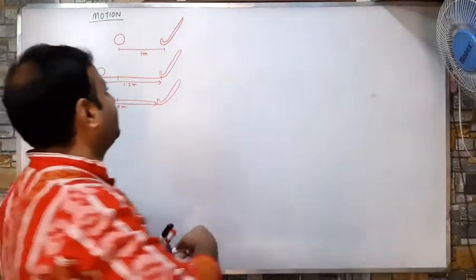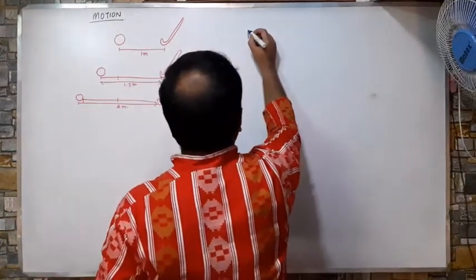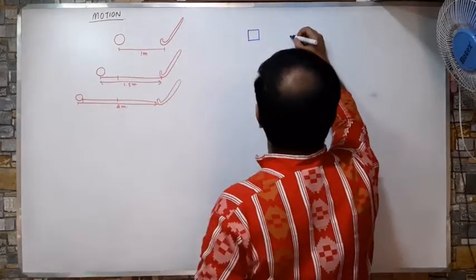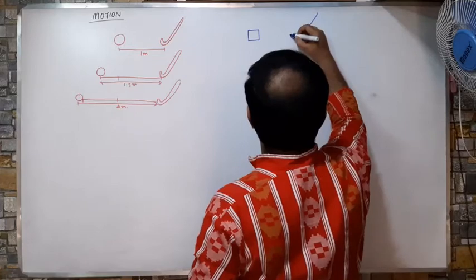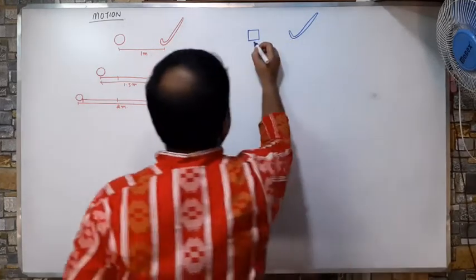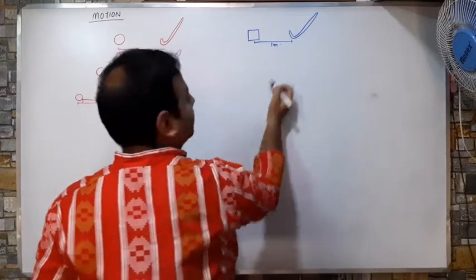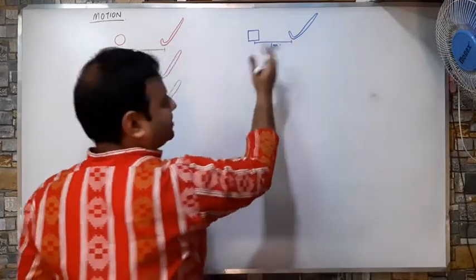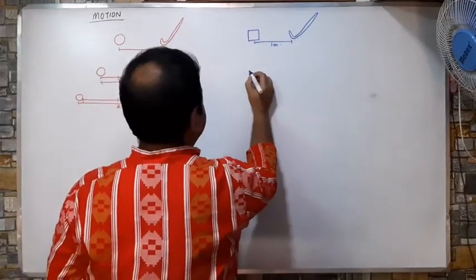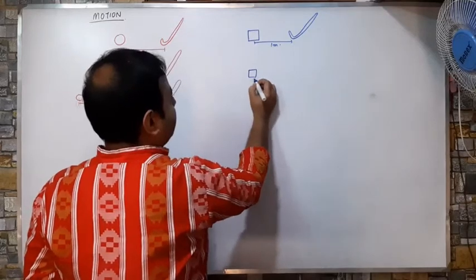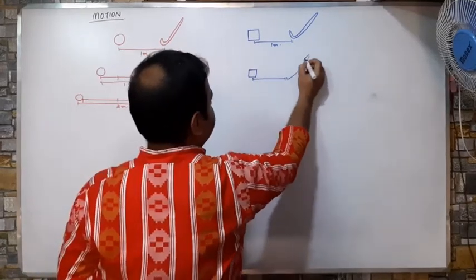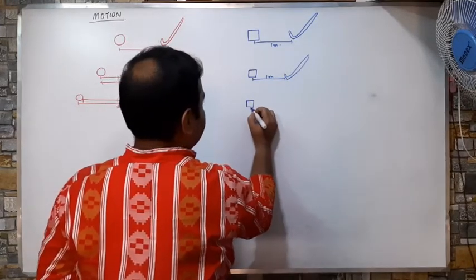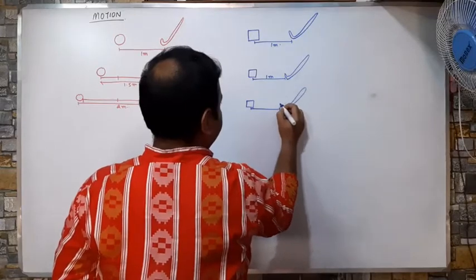But take another example. There is a square box being kept at the table, and again there is a hockey stick around it. Okay, the initial distance was 1 meter. Now there was some wind blowing and someone gave a kick, but this does not move. This remained here only. 1 meter. Again, after some time I came to see it, it was right in the same position.